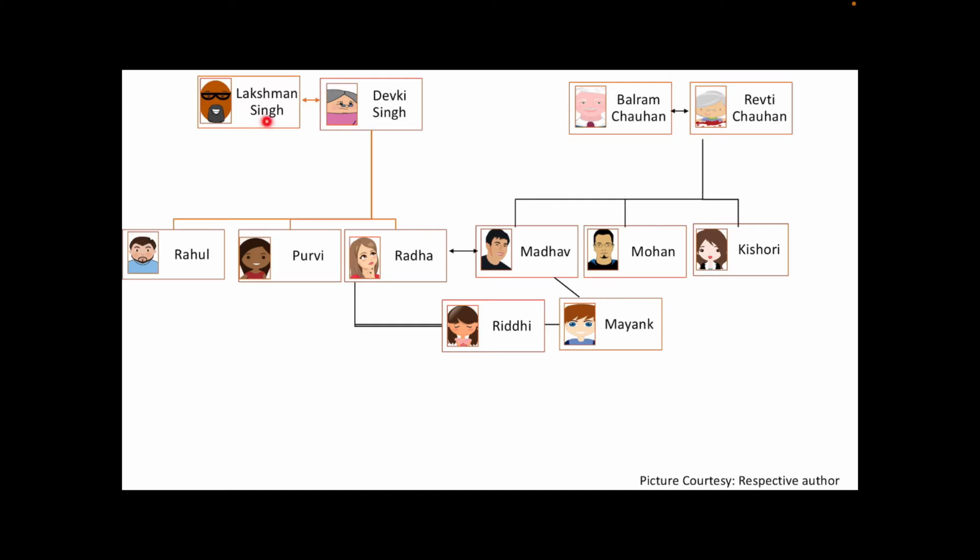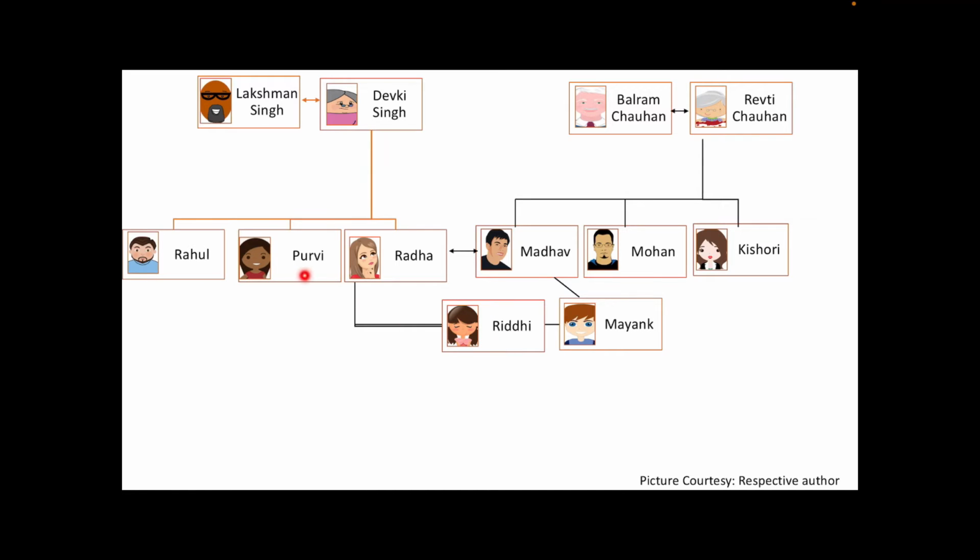Now, as you know, Mr. Lakshman Singh and Mrs. Devki Singh are father and mother of Rahul, Purvi and Radha respectively. Similarly, Mr. Balram Chauhan and Mrs. Revati Chauhan are father and mother of Madhav, Mohan and Kishori respectively. Right. And here Radha is mother of Riddhi and Mayank and Madhav is father of Riddhi and Mayank.